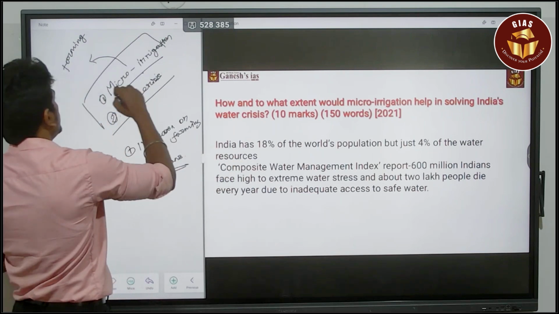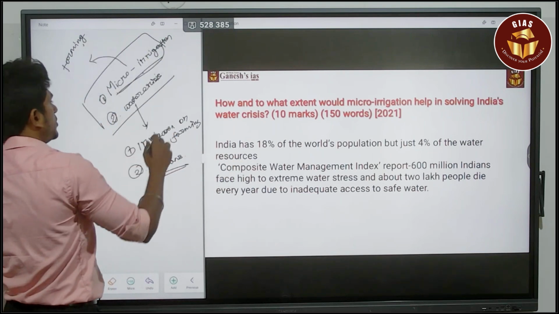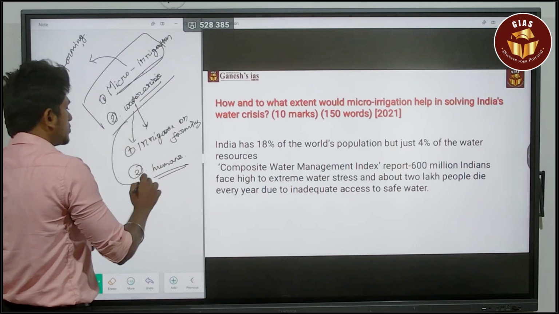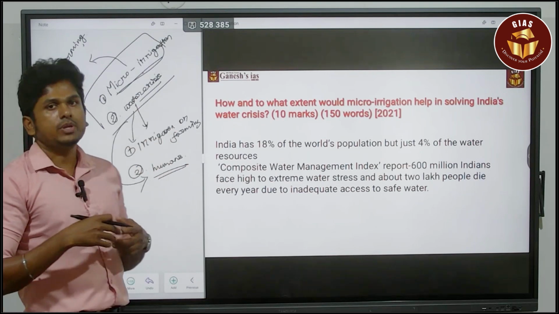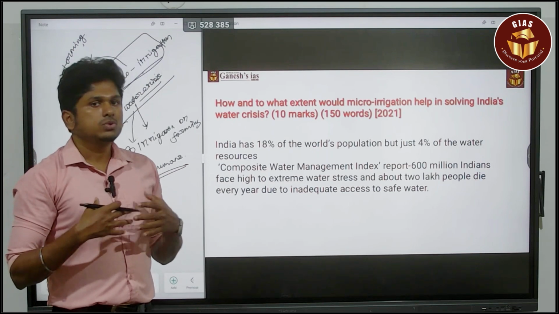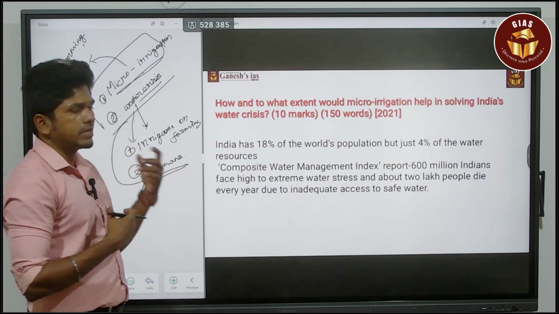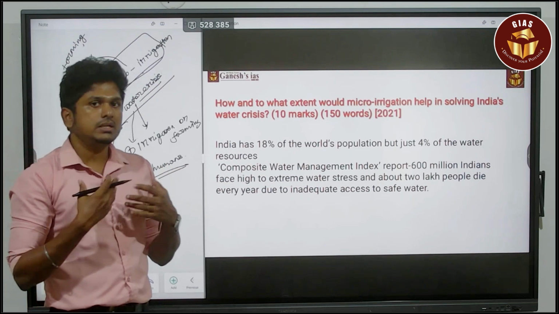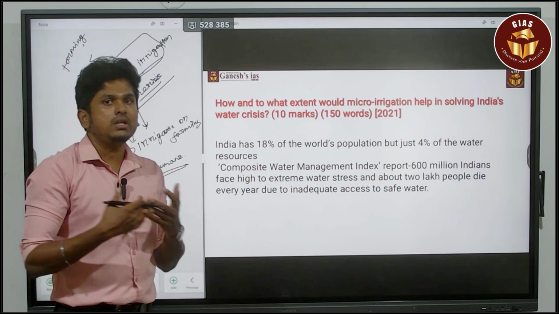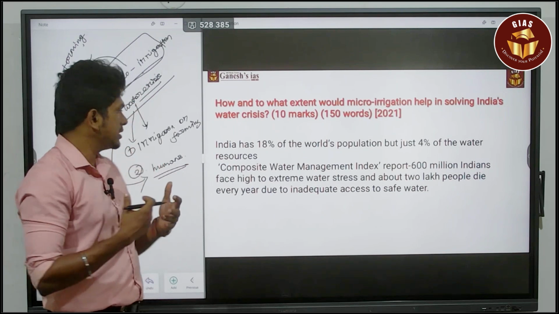So micro irrigation is only about farming. When it comes to the water crisis, it is not only about farming practices but also the needs of the Indian people, so the availability for human needs. That is the thing about the water crisis. You have to think in that perspective also, based on which you can give the intro part. So that is more important.